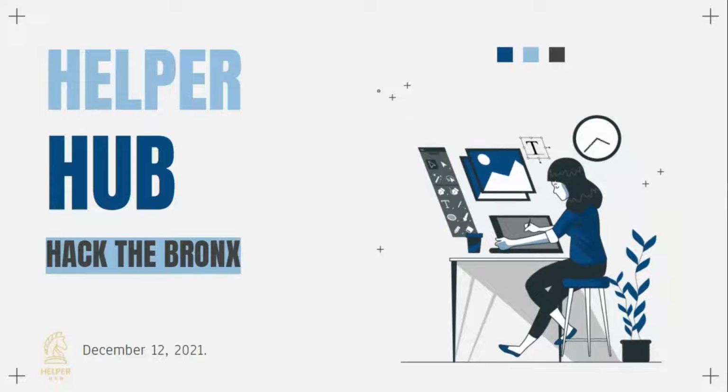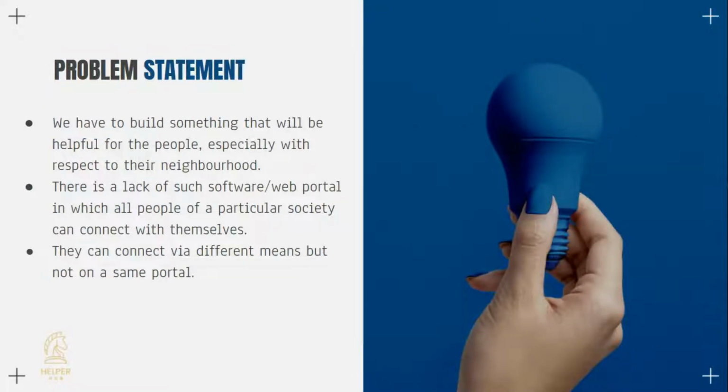Next, here is our problem statement. As we can see, we have to build something that will be helpful for the people, especially with respect to their neighborhood, as this is the theme of the hackathon as well. There is a lack of such software in our society, in which all people of a particular society can connect with themselves. They can connect via different means, but not on the same portal.